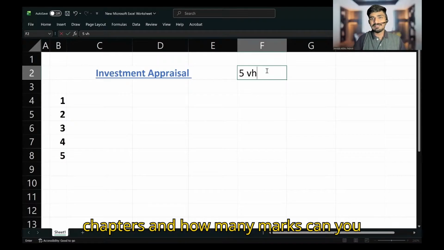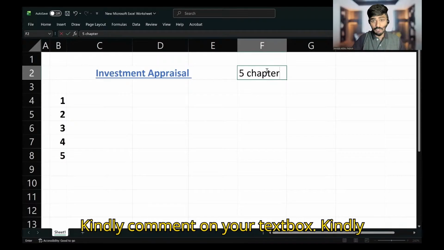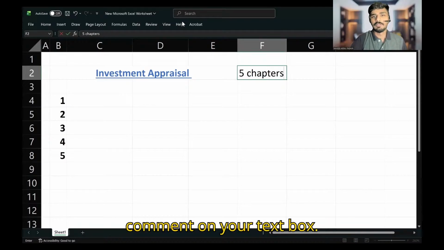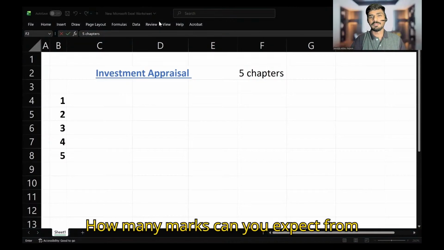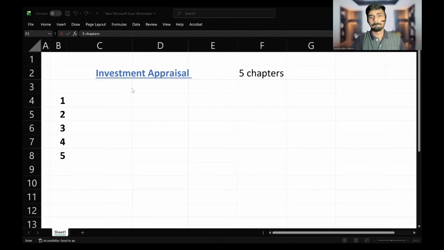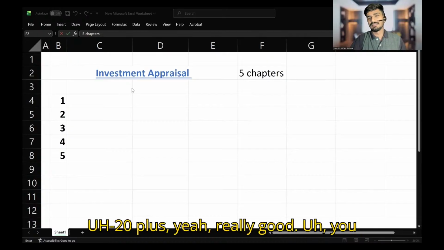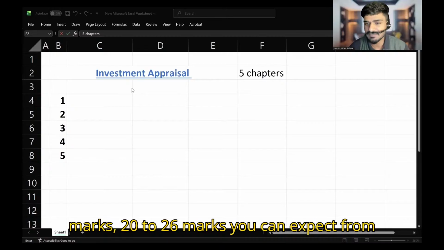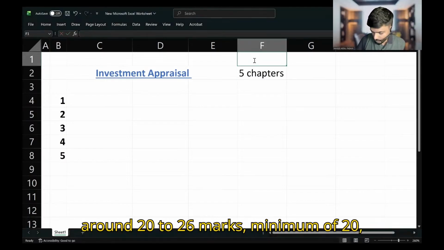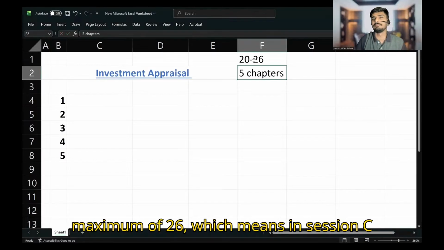And how many marks can you expect from investment appraisal? Kindly comment in your text box. 20 plus, yeah, really good. You can expect at least 20, a maximum of 26 marks. 20 to 26 marks you can expect from investment appraisal.